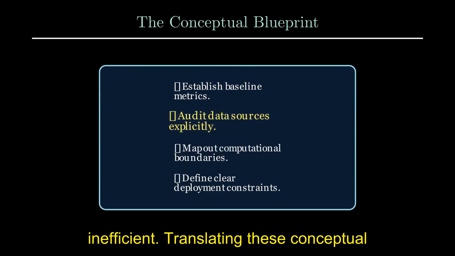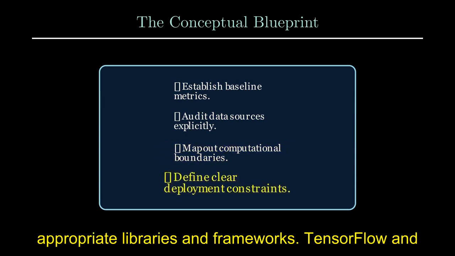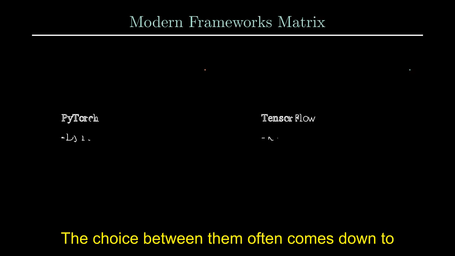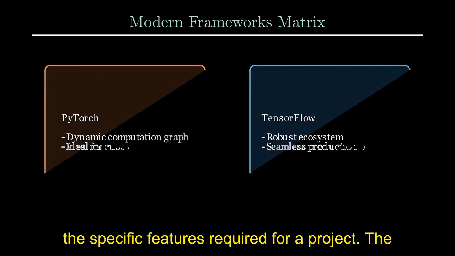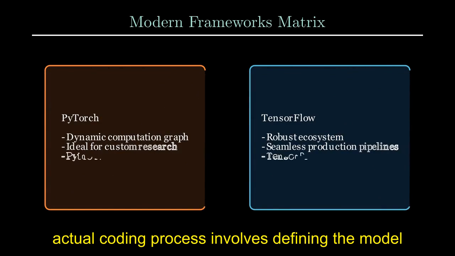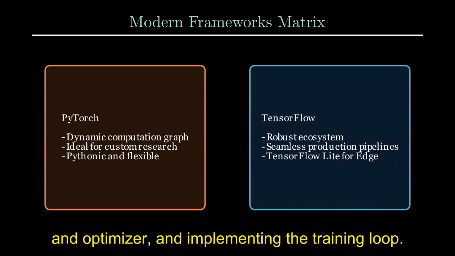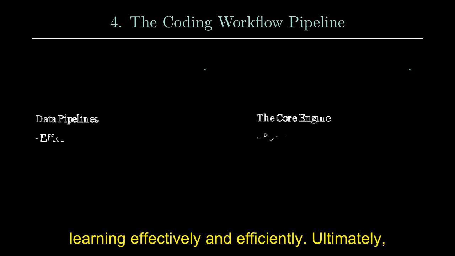Translating these conceptual requirements into code involves selecting appropriate libraries and frameworks. TensorFlow and PyTorch are currently the dominant deep learning frameworks, each offering a rich set of tools for building, training, and deploying neural networks. The choice between them often comes down to developer preference, existing infrastructure, and the specific features required for a project. The actual coding process involves defining the model architecture, setting up the data loading and preprocessing pipelines, defining the loss function and optimizer, and implementing the training loop. This iterative process requires careful debugging and performance monitoring to ensure the model is learning effectively and efficiently.